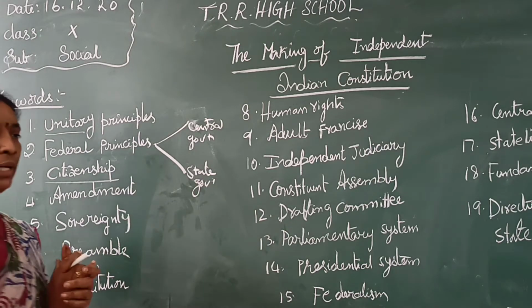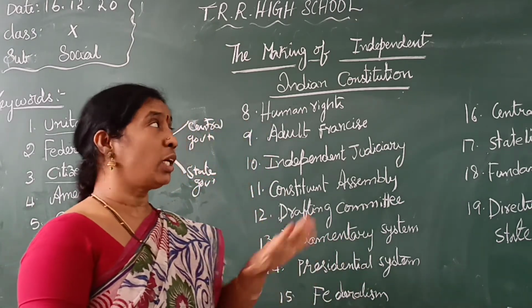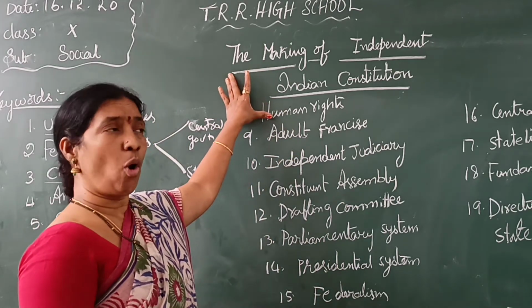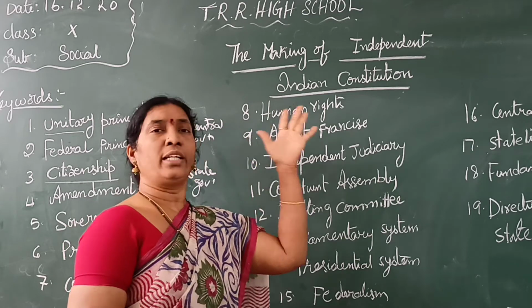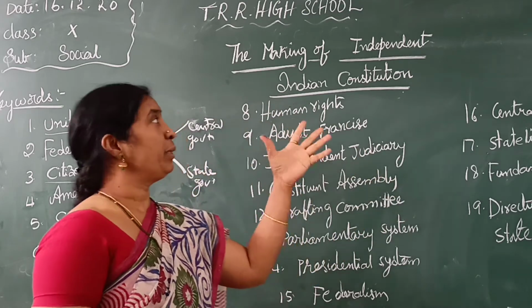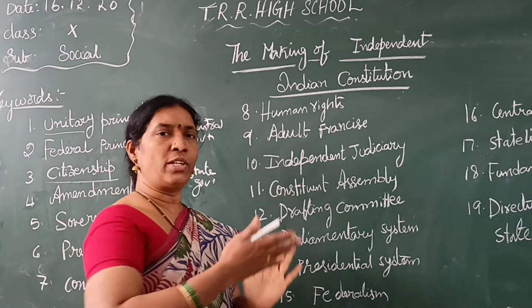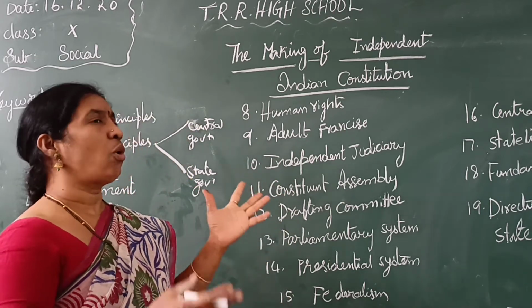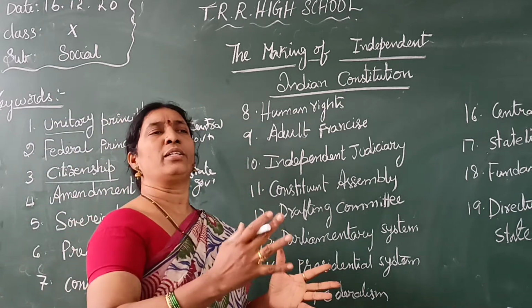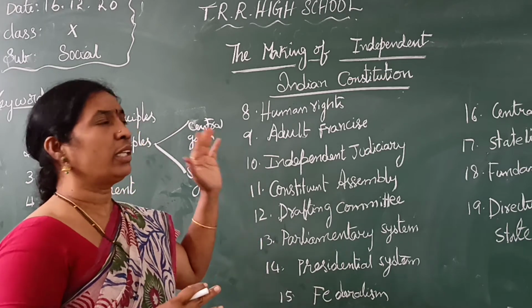Next is amendment. What is amendment? Amendment means changes, maybe changes in the constitution. Long back, in 1946 or 49 we started, and finally in 1950 we submitted that constitution. So almost 70 years have passed, but people with intellectual minds thought a lot, and with all their views according to technology and all, they wrote the constitution.